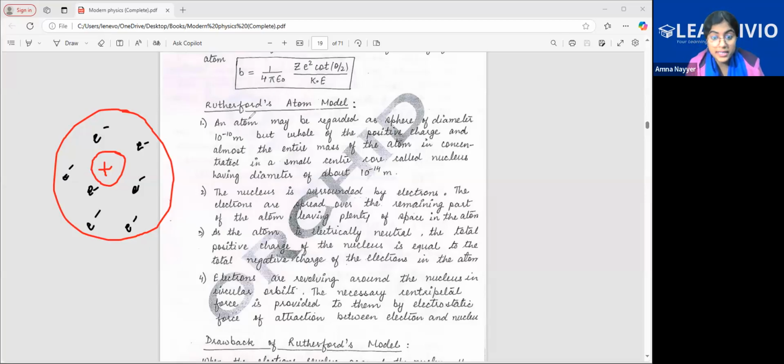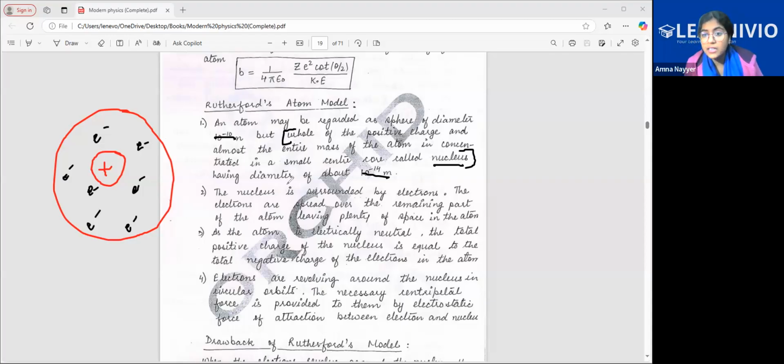What were the postulates by him? An atom may be regarded as a sphere of diameter 10 to the power minus. These values you need not remember. This is important till here: the whole of the positive charge and almost the entire mass of the atom is in a small central core called the nucleus. So he defined the nucleus basically.